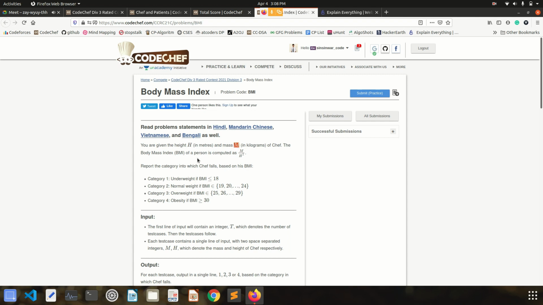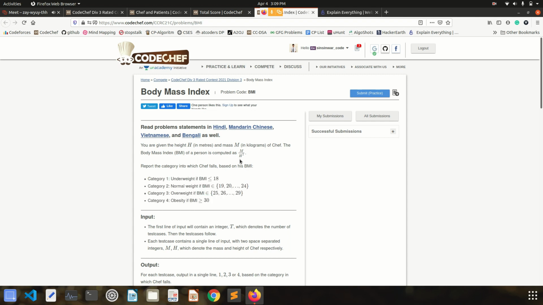The body mass index, BMI, of a person is computed as m divided by h square. So report the category into which chef falls based on his BMI. We will be provided with the height and mass of chef, and we have to output the category that BMI comes under.